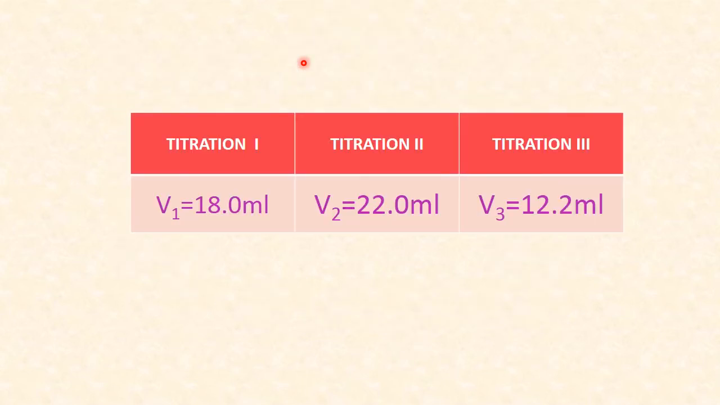Now let us assume that in titration 1, V1 ml is equal to 22 ml, titration 2, V2 ml is equal to 18 ml, and titration 3, V3 ml is equal to 12.2 ml. Let us see the calculations.